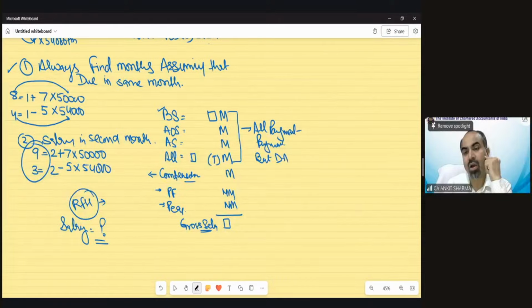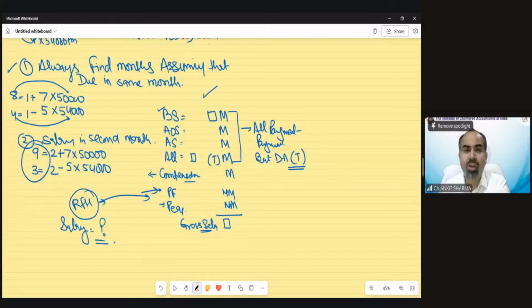DA is only included if it is as per terms of employment. So that is why I was saying that you should follow this format. First of all, in the question, you have to solve all monetary payments provision, whether it's basic, arrear, advance, all allowances, etc. So if you have solved that question in this format, and when you start solving perquisite, there would be a rent-free house provision and you need to calculate the salary.